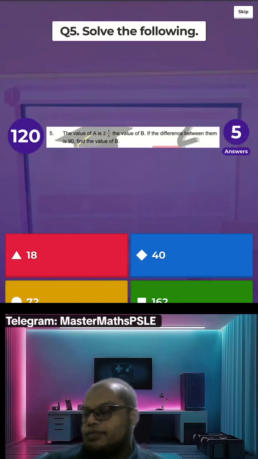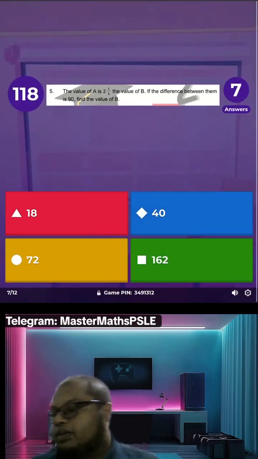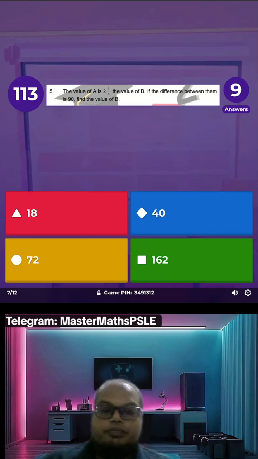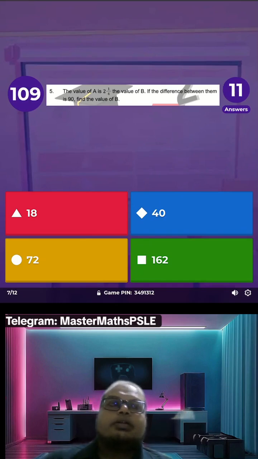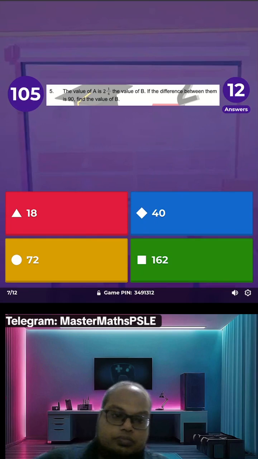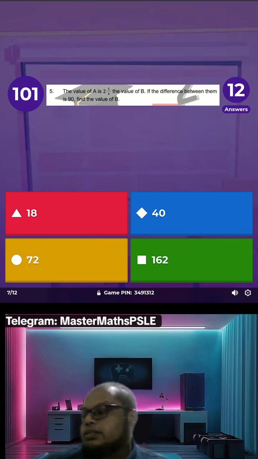Question 5. Find the value of B. Yes, P1 can join, there's a P1 maths lah. Okay, there's P1 maths.